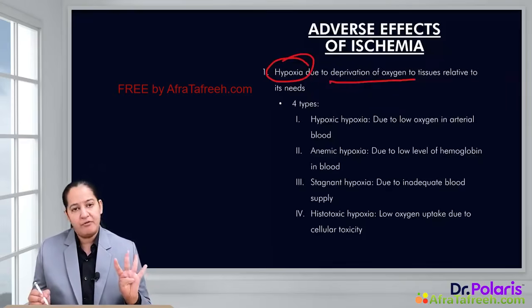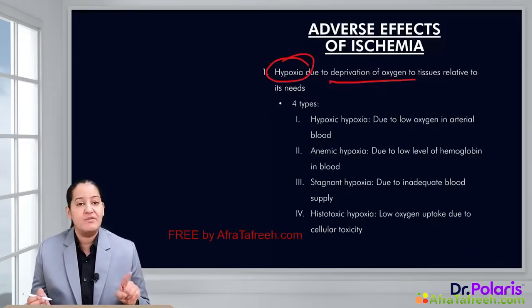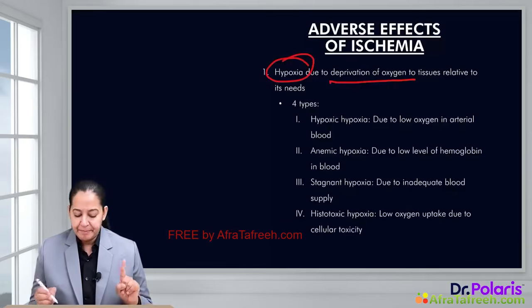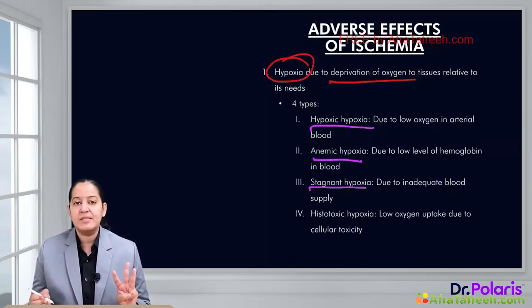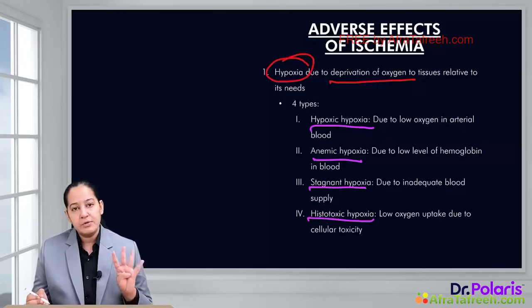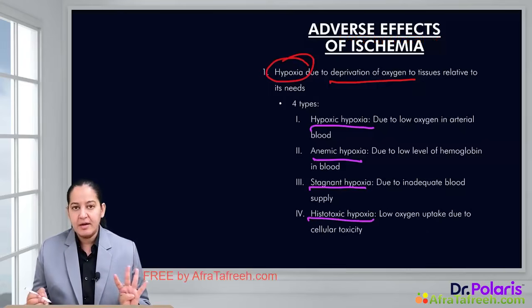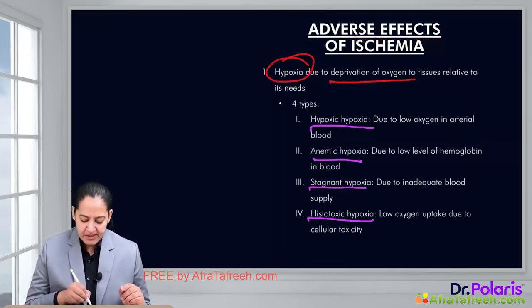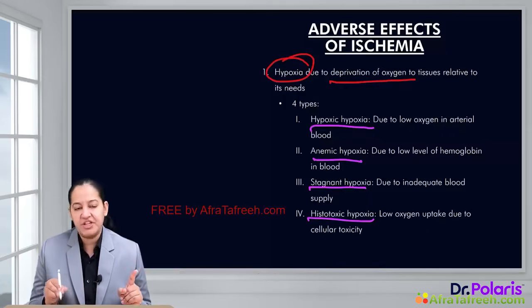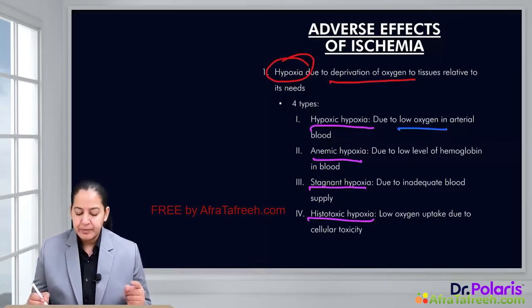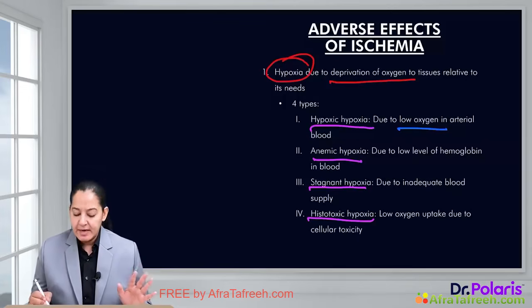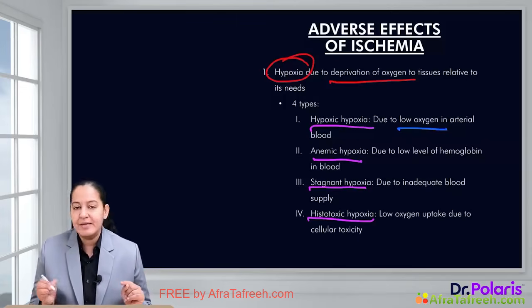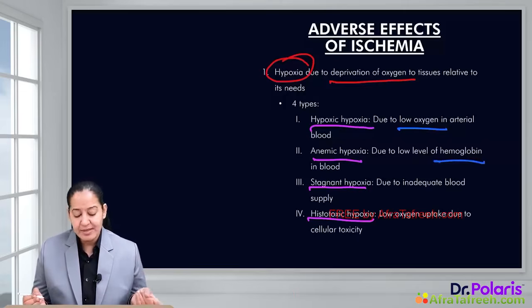Now, hypoxia can be of 4 types. What are the 4 types of hypoxia? This classification is really very important for exams. So, hypoxic hypoxia, anemic hypoxia, it can be stagnant hypoxia, it can be histotoxic hypoxia. So, 4 types of hypoxic injuries occur, that is deprivation of oxygen due to deprivation of blood. Hypoxic hypoxia is due to low oxygen in the arterial blood. In anemic hypoxia, oxygen level in the blood is normal, but the transporter of the oxygen, that is hemoglobin, is low. That's known as anemia. That's why it is known as anemic hypoxia.